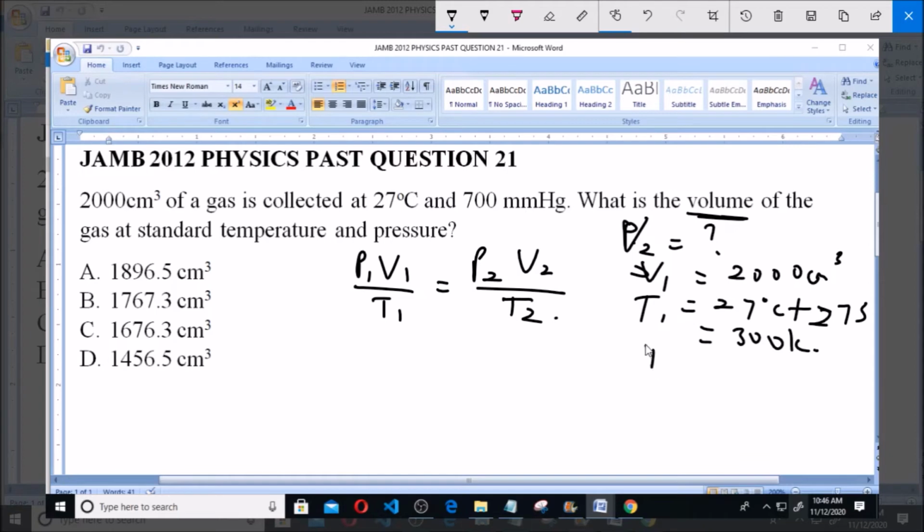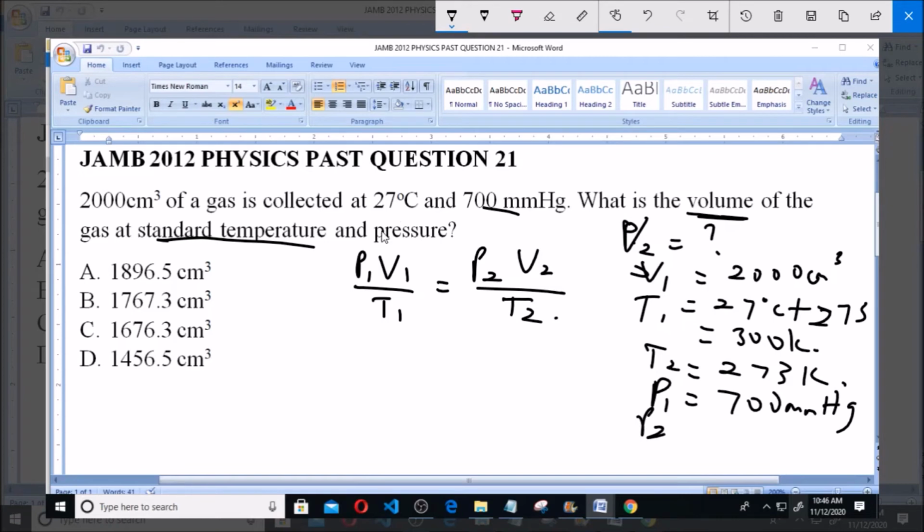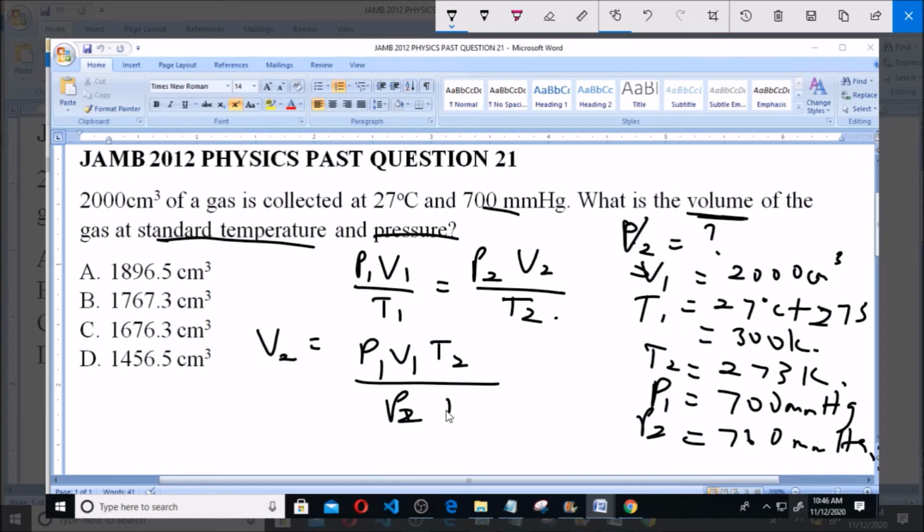Then our T2 of course is standard temperature, so that is 273 Kelvin, and then the P1, the initial pressure, will be 700 millimeter mercury, and then P2 will be the standard pressure, which is 760 millimeters mercury. So if you make V2 subject of formula, V2 will be equal to P1 V1 T2 divided by P2 T1.